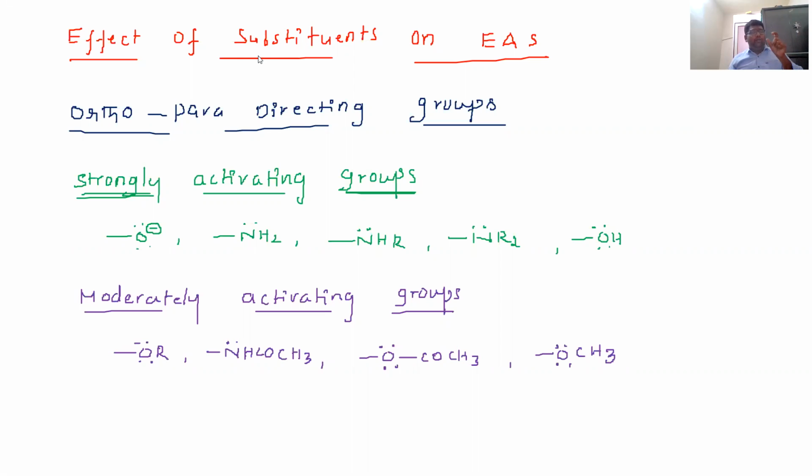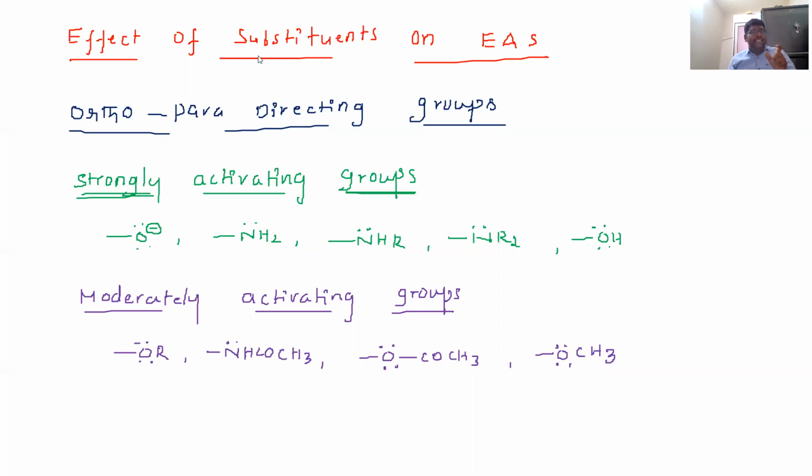When benzene undergoes an electrophilic substitution reaction, identification of the product is easy. In halogenation, chlorine will substitute any one of the hydrogens of the benzene ring. But it is difficult when it is a monosubstituted benzene, meaning chlorobenzene, toluene, methoxybenzene, or nitrobenzene. That is the effect of substituents on electrophilic aromatic substitution.